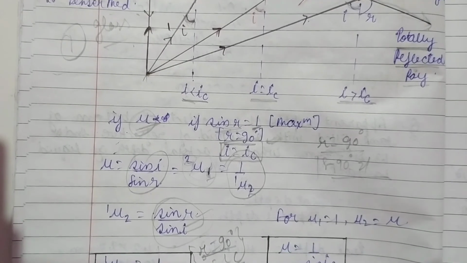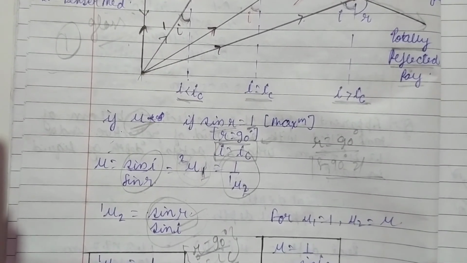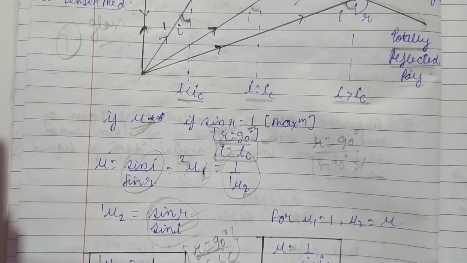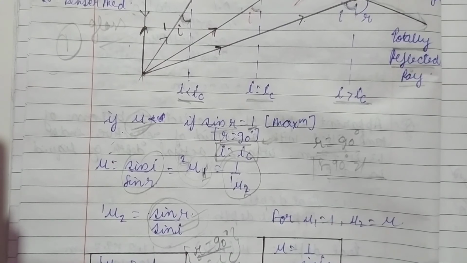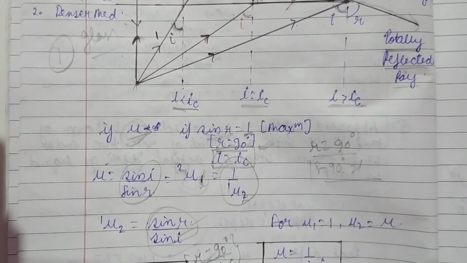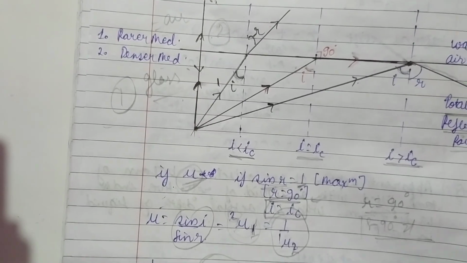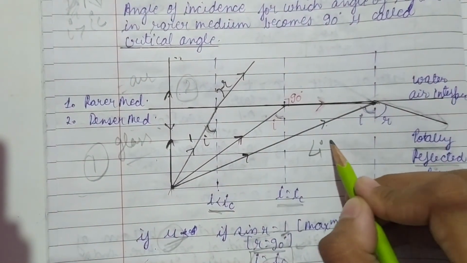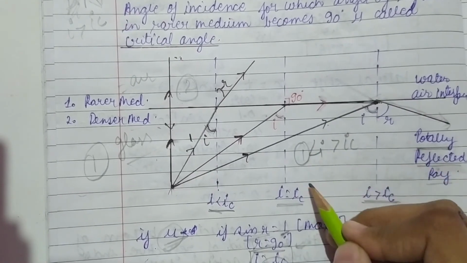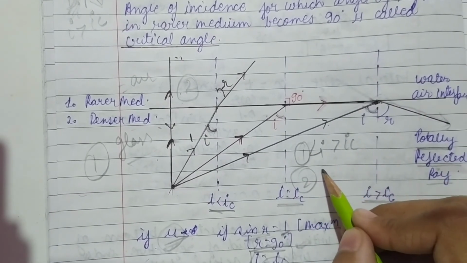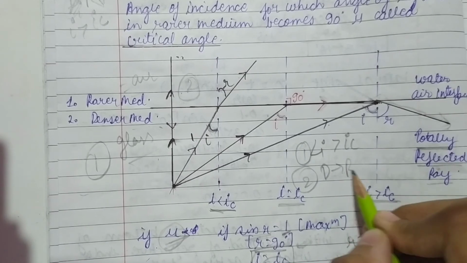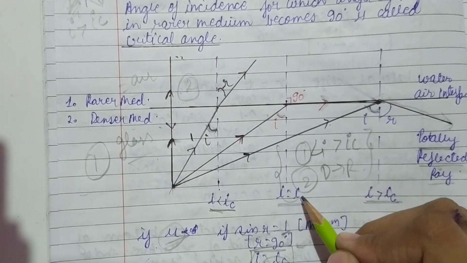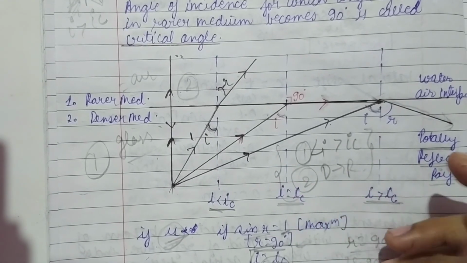Now let us consider the two very necessary conditions for this phenomenon. The first condition is that the angle of incidence is greater than the critical angle. The second condition is that the ray travels from the denser medium to the rarer medium. These two are the necessary conditions for total internal reflection.